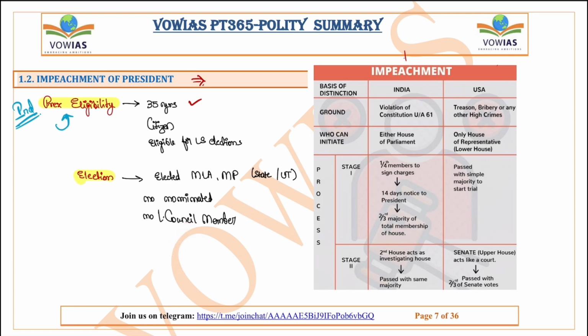There are 6 states which have a legislative council. These members are not eligible to vote. So this is all about the president's eligibility and election.